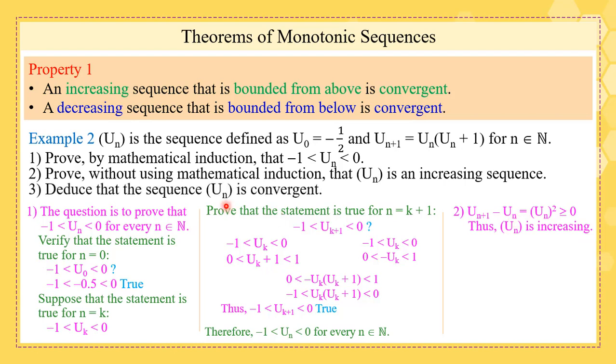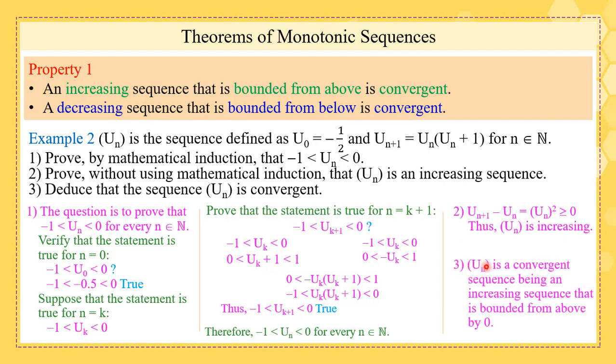Let's continue. Deduce that the sequence un is convergent. Well, to be convergent, it could be increasing and bounded from above or decreasing and bounded from below. In this case, un is increasing, so we use that un is bounded from above by 0. So I say that un is a convergent sequence, being an increasing sequence that is bounded from above by 0. Remember, you have to specify the boundary of the sequence. If you say that it's bounded from above, it's not enough to state the statement, but you have to state that it's bounded from above by a certain number, which is specifically in this case, the 0.